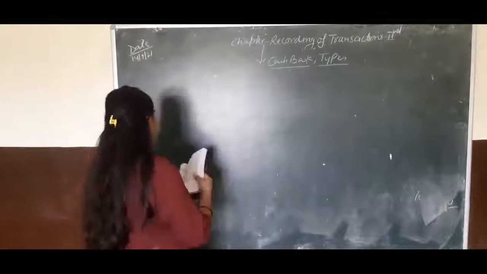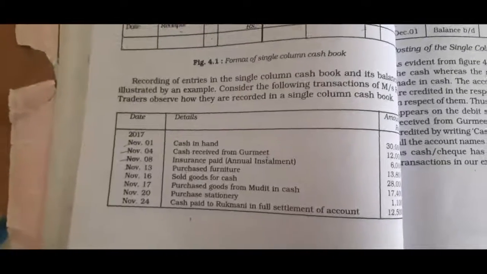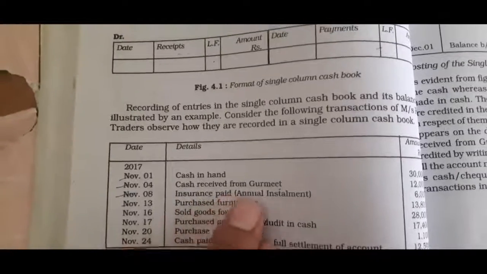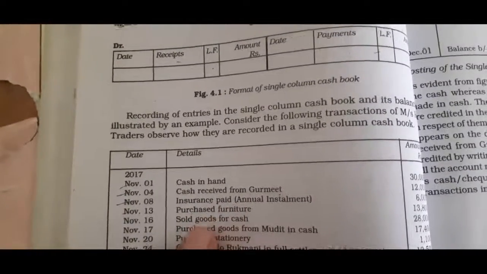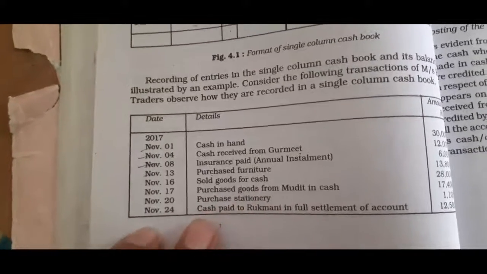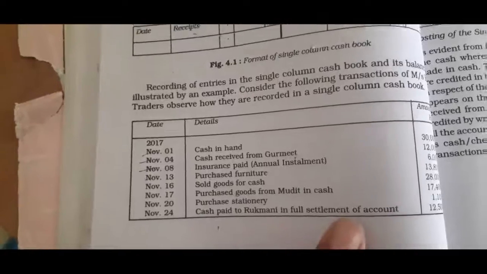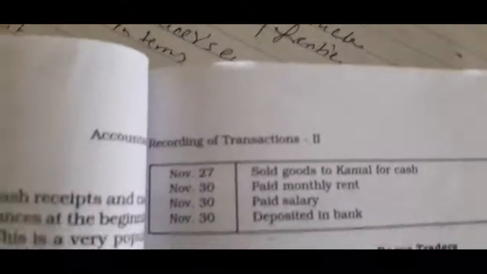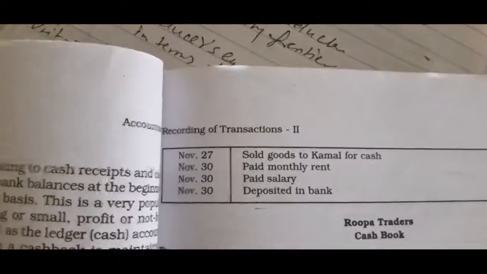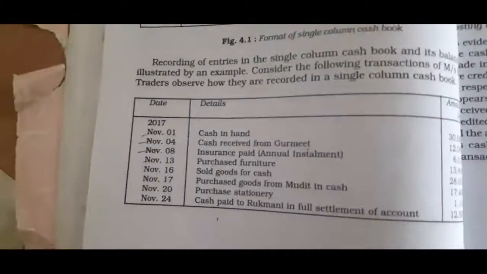So children, here the question is cash in hand, cash received from Gurmeet, insurance paid, annual installment, purchase furniture, sold goods for cash, purchase goods from Mudit in cash, purchase stationery, cash paid to Rukmani in full settlement of account, sold goods to Kamal for cash, paid monthly rent, paid salary and deposit in bank. So children, these are the transactions. Now we have prepared the cash book according to the single column cash book.